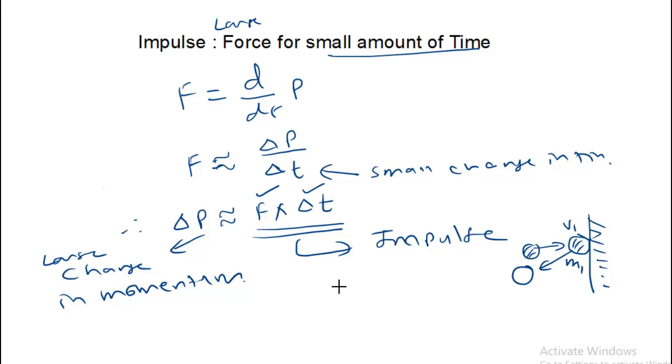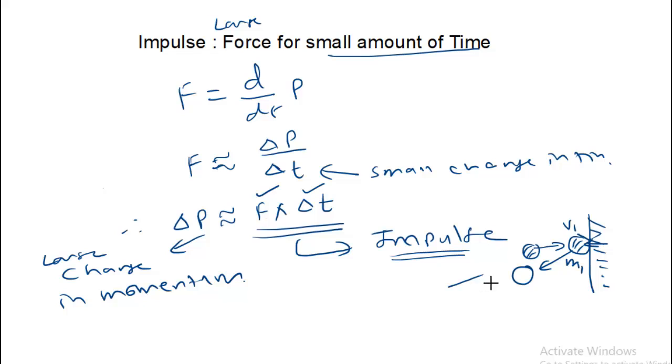So the force which exists at the time of contact between ball and wall is actually the impulsive force, which is acting for a very small amount of time. Due to that impulsive force, which is acting on both the ball as well as the wall, the ball will move in the opposite direction, maybe with the same velocity with which it hit, but the direction will be changed.